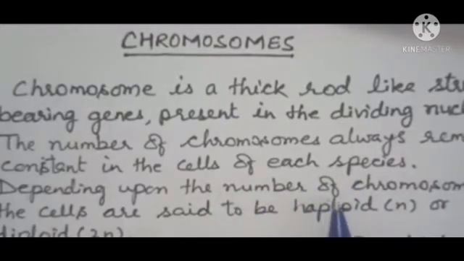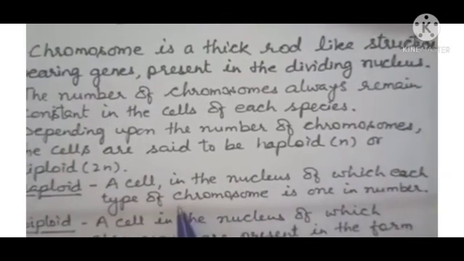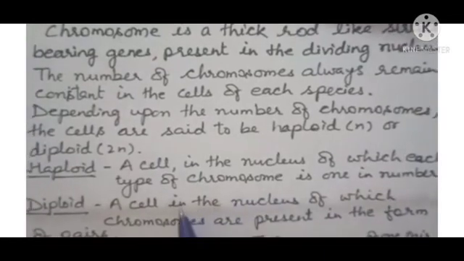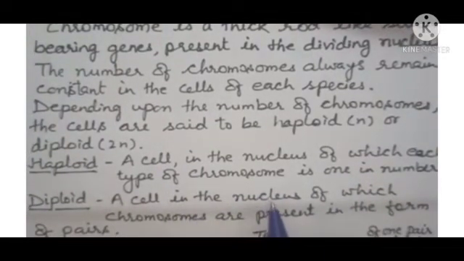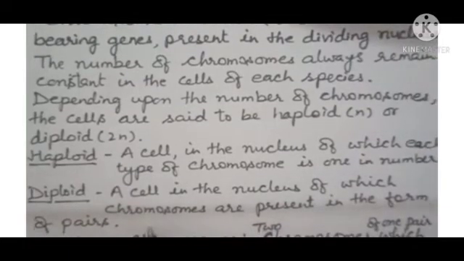Depending upon the number of chromosomes, cells are said to be haploid or diploid. A haploid cell is a cell in the nucleus of which each type of chromosome is 1 in number. A diploid cell is a cell in the nucleus of which chromosomes are present in the form of pairs.